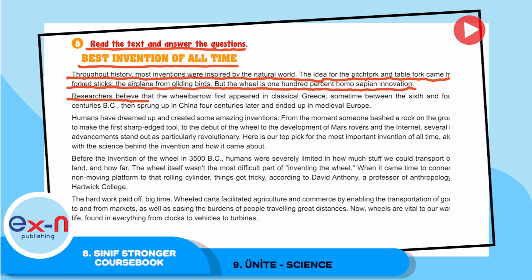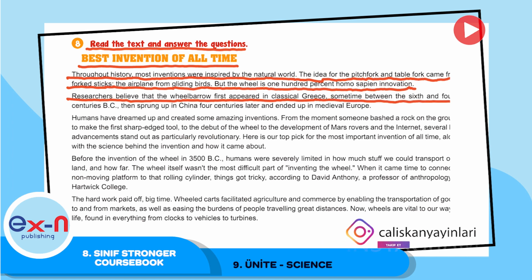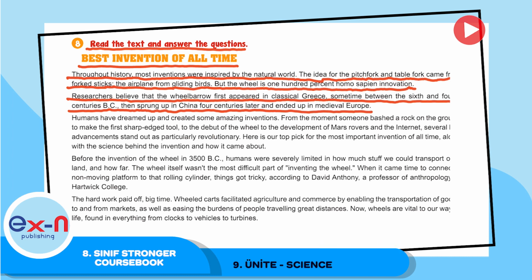Researchers believe that the wheelbarrow first appeared in classical Greece, sometime between the 6th and 4th centuries BC, then sprang up in China 4 centuries later and ended up in medieval Europe. Humans have dreamed up and created some amazing inventions.